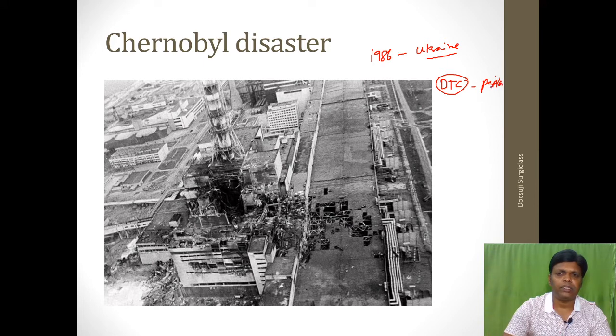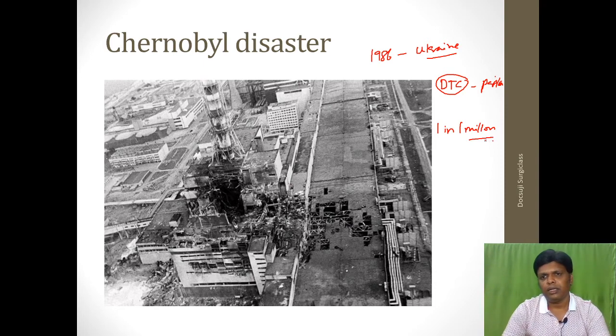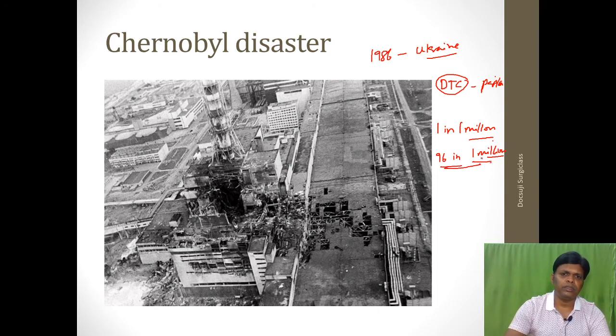Okay, a study was conducted which found that prior to that incident, 1 in 1 million people suffered from thyroid malignancy, and after the incident it came to 96 in 1 million. Like that, it increased almost 100-fold. Okay, so this was the original scenario that happened in the Chernobyl disaster. So radiation exposure is one of the commonest causes for carcinoma of thyroid.